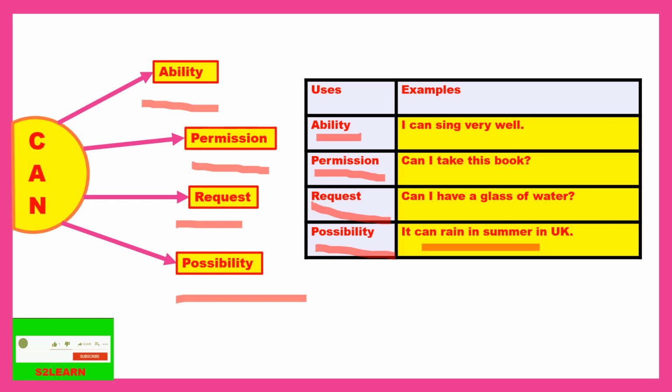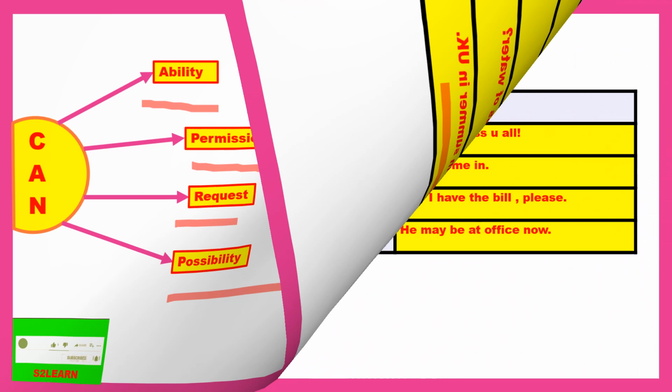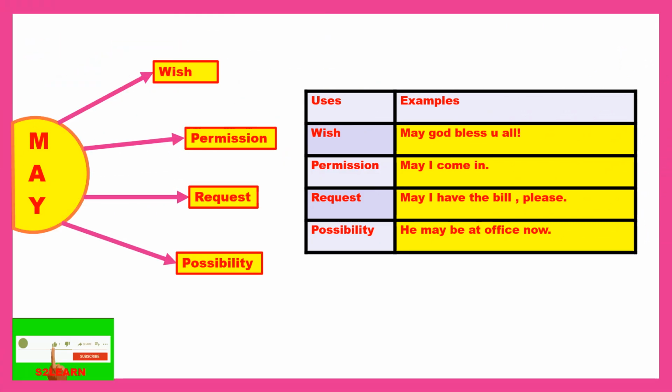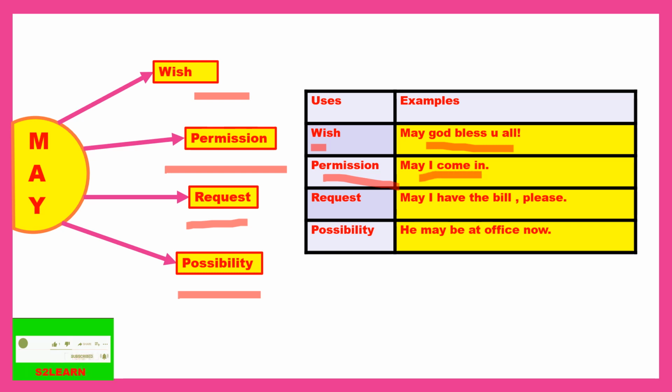Moving to the next modal verb, that is may. May is used for wish, permission, request and possibility. Now we will see how it is being used. Wish: may God bless you all. So I am wishing for everyone that may God bless you all. Coming to permission: may I come in? Yes, students, when you enter the class, you ask the teacher's permission: may I come in? Next is request. May I have the bill please? So I am requesting the bill.